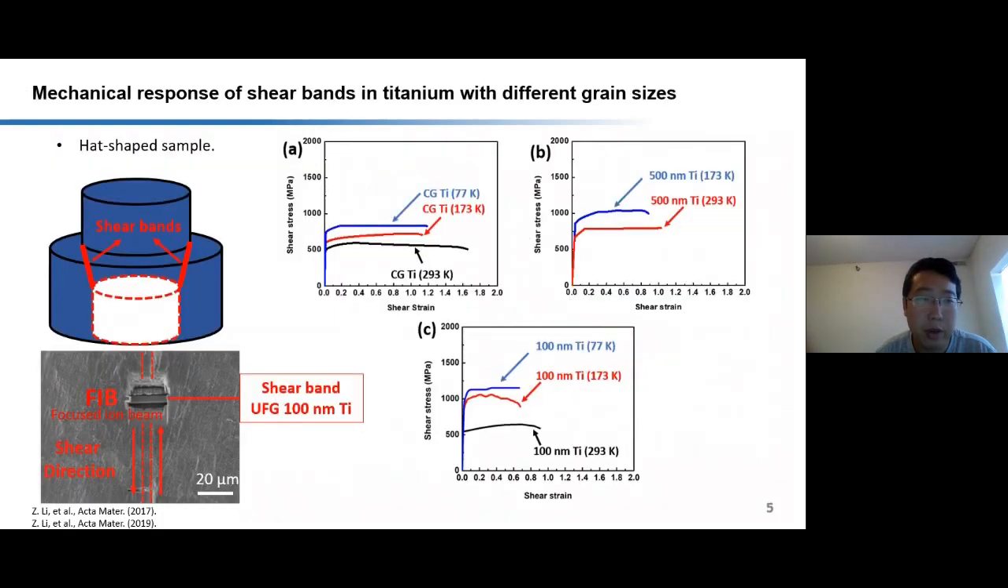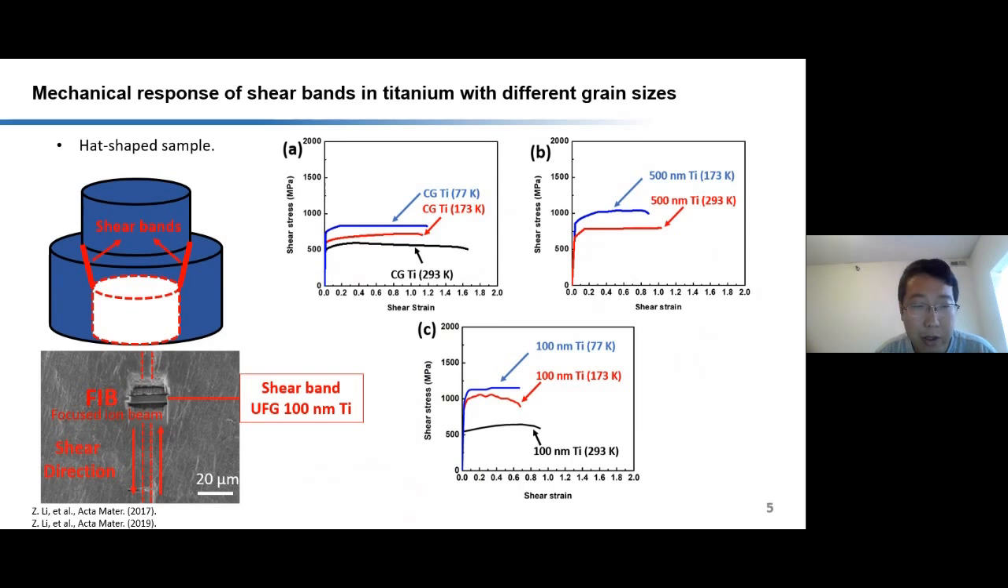So how about the adiabatic shear localization phenomenon? We use this hat specimen to try to induce a shear band in titanium with different grain sizes. We found shear bands in all the tested materials. The SEM image at the bottom shows the formation of the shear band inside the ultrafine-grained 100 nanometer titanium. The width of the shear band is around 2 micrometers. We use the focused ion beam technique to get the TEM sample right in the middle of the shear band. For mechanical responses, we found that with decreasing temperature, the shear stress can reach over 1 gigapascal without losing stress rapidly, even at 77 K.